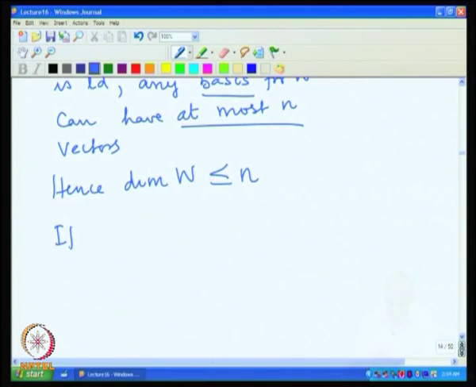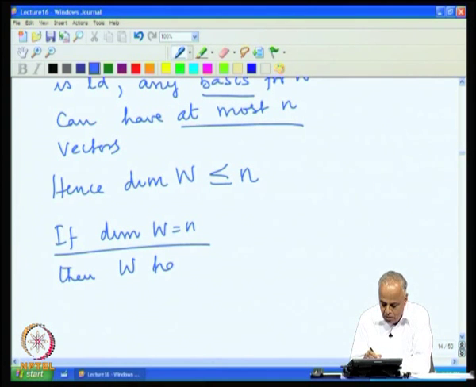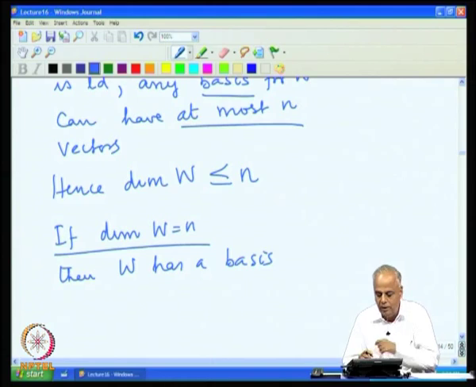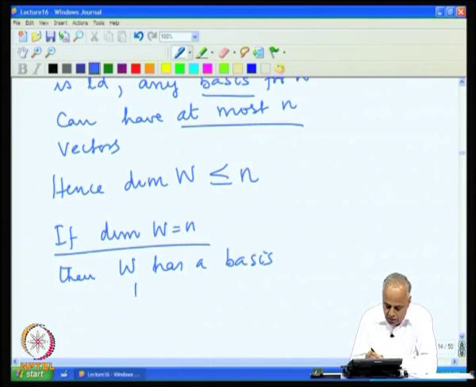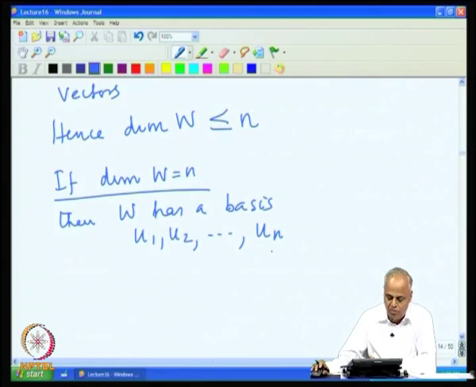If the dimension of W is equal to n, then W has a basis consisting of how many vectors? Because the dimension is n, it has to have n vectors, say u1, u2, up to un. But then the whole space is of dimension n, and we have seen that in an n dimensional space, any n linearly independent vectors will form a basis.